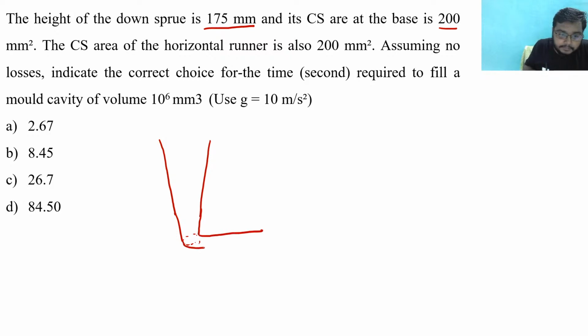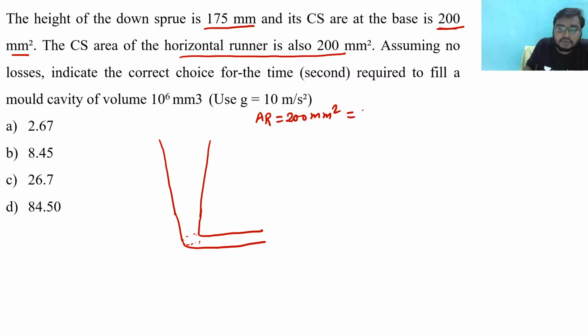Here is a runner. And what is being told is that the cross section at the base is 200 mm square. Cross section area of the horizontal runner is also 200 mm square. So cross sectional area of runner is also 200 mm square, and this is equal to cross sectional area of sprue. Clear? Now see, assuming no losses, indicate the correct choice for the time required to fill a mold cavity of volume this much.